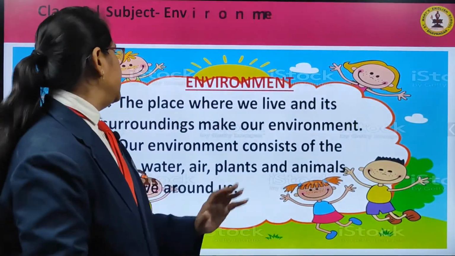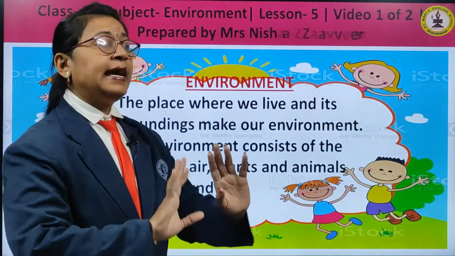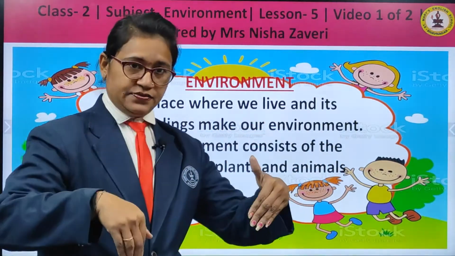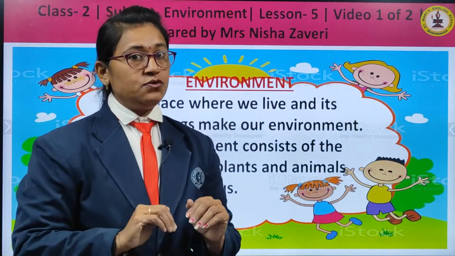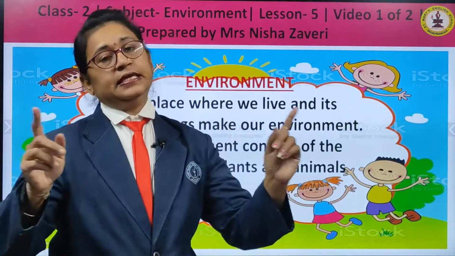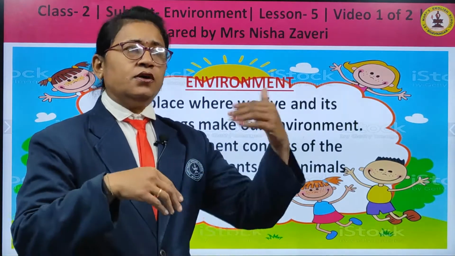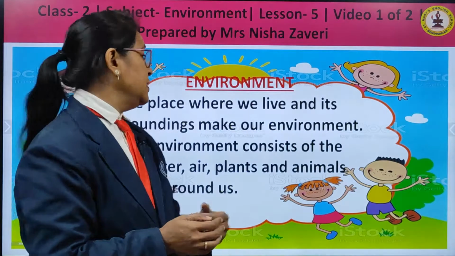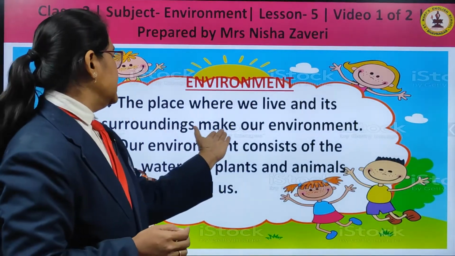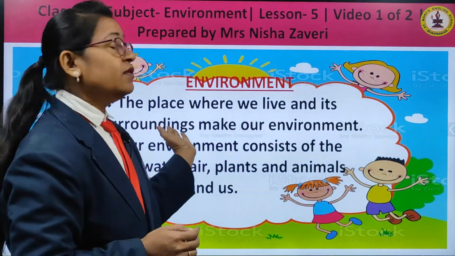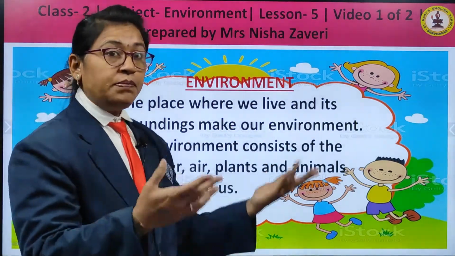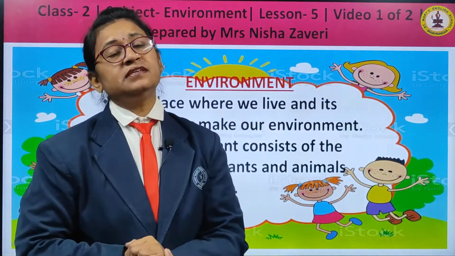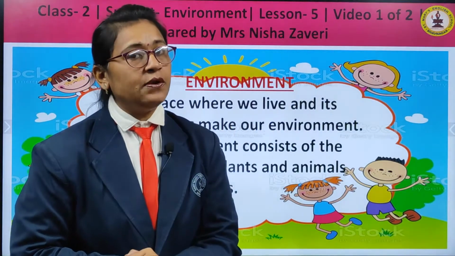So, what is environment? The place where we live and its surroundings make our environment. Suppose you are living in your house, the house and your surroundings make your environment. And what do you see outside? When you come outside your house, what do you see in your surroundings? We see many things. Our environment consists of land, water, air, plants and animals that live all around us. They make our surroundings. They make our environment.